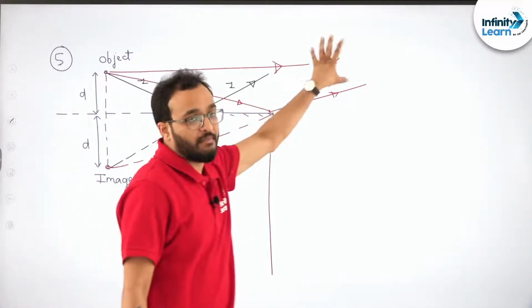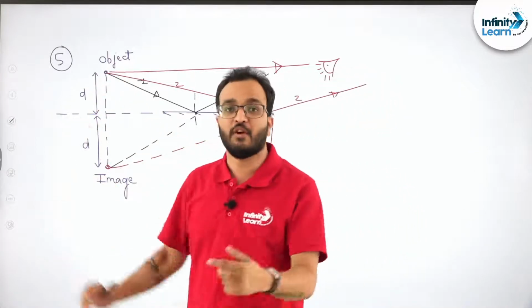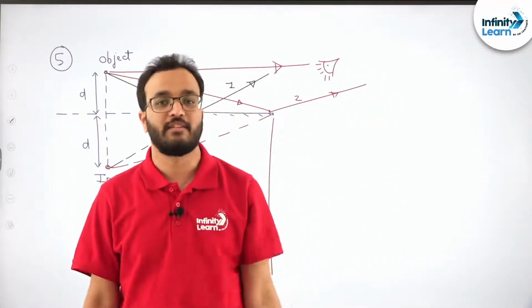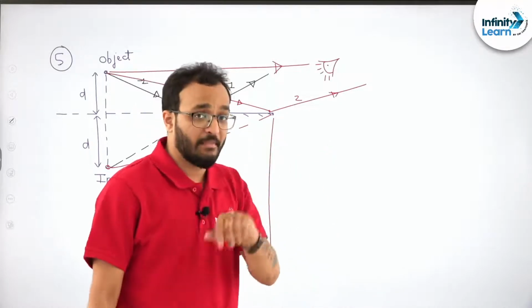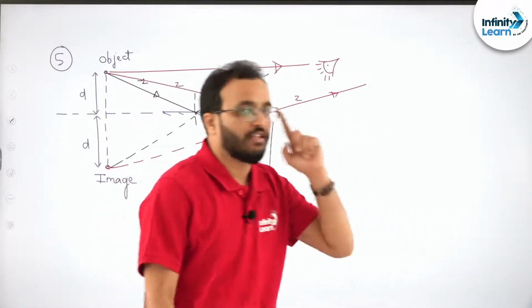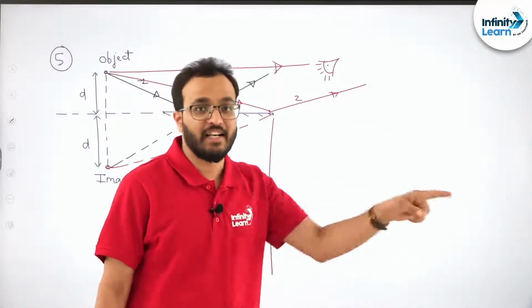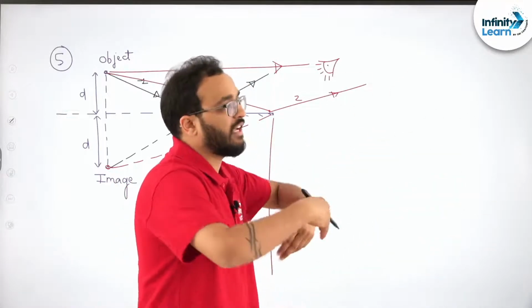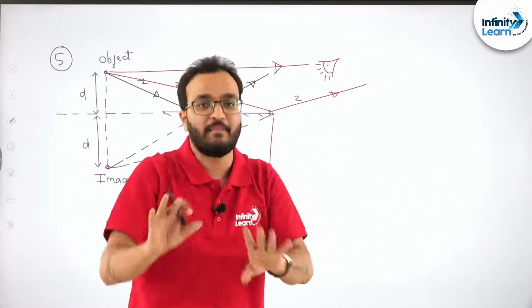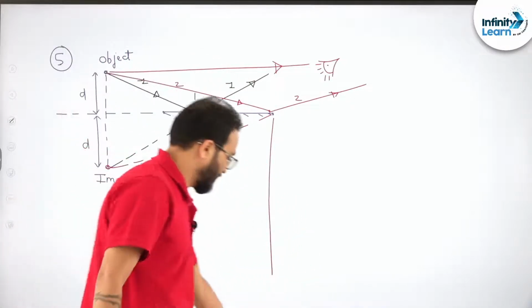That means this particular person will be able to see the image and you both, but you are not able to see yourself because the reflected rays are not coming back to your eyes. But when you stand in front of the mirror, what happens? The reflected rays come into your eyes, and that's why you are able to see yourself in the mirror. If the reflected rays are going everywhere except your eyes, you will not see yourself, right? I hope this point is clear.